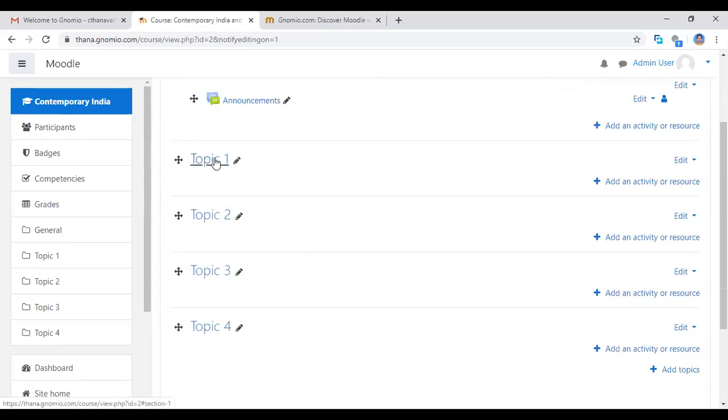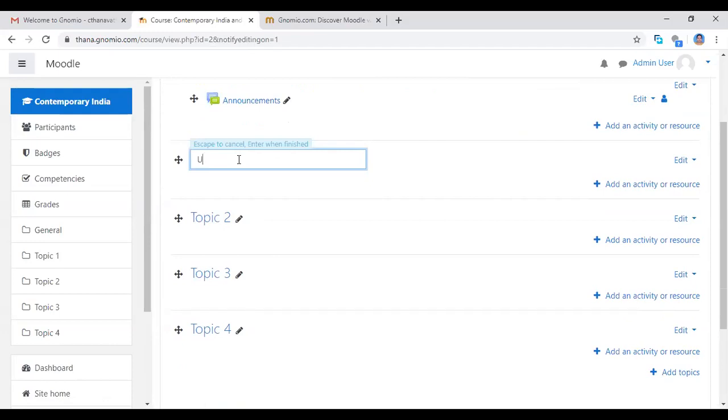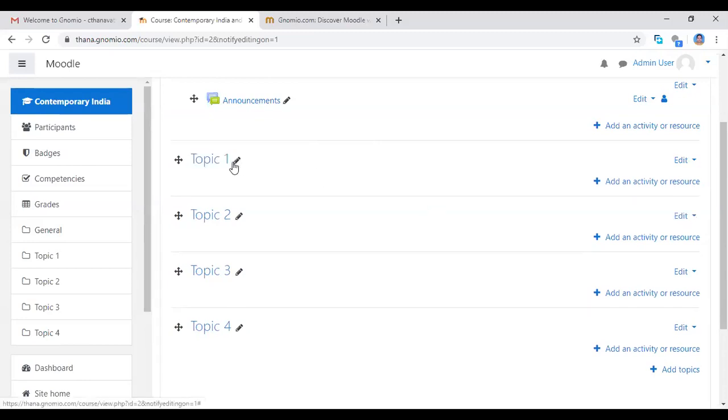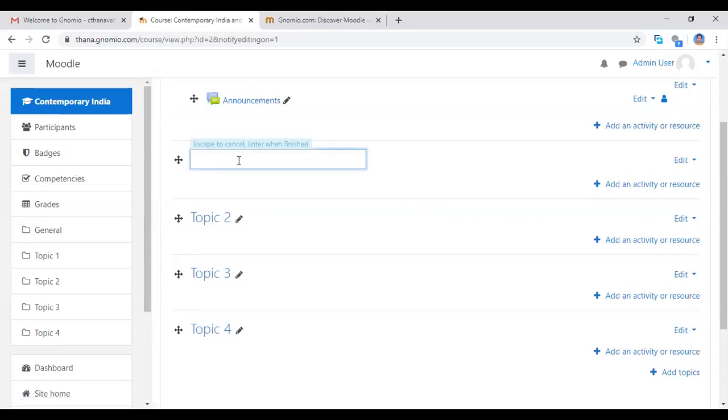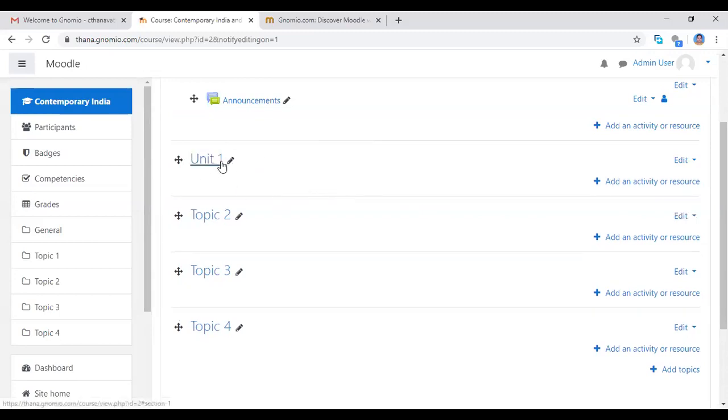So now I'm clicking topic 1, I want to change it here to unit 1. Whichever topic you want to give, you can give any topic or unit. So if you click here, edit unit 1, if you want to change this, click the enter button, then only that will change, otherwise that will not change.